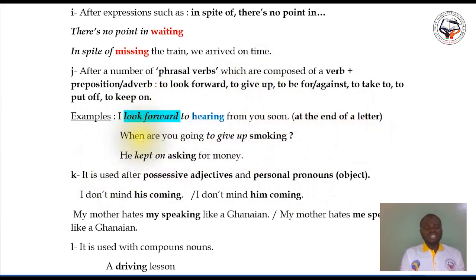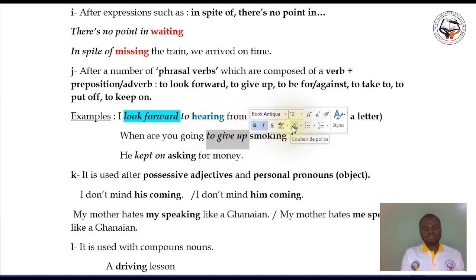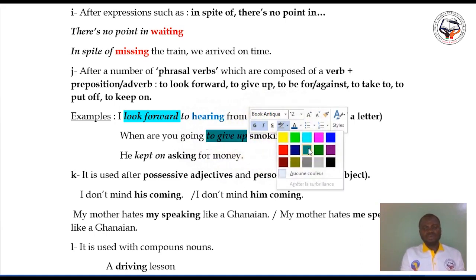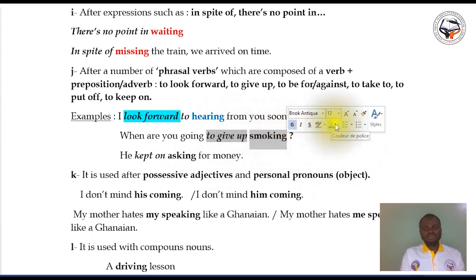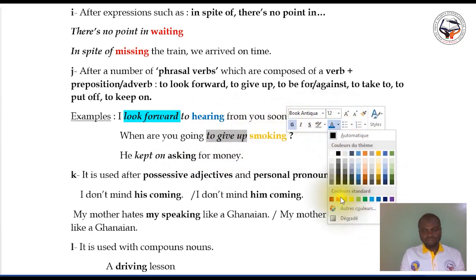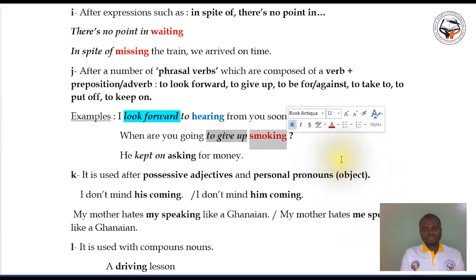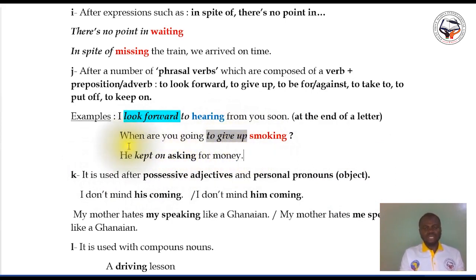Another example: when are you going to give up smoking? To give up smoking, let me put "to" in color. When are you going to give up smoking? And smoking is the gerund, in red. When are you going to give up smoking? Meaning, when are you going to stop smoking, since smoking damages the body.